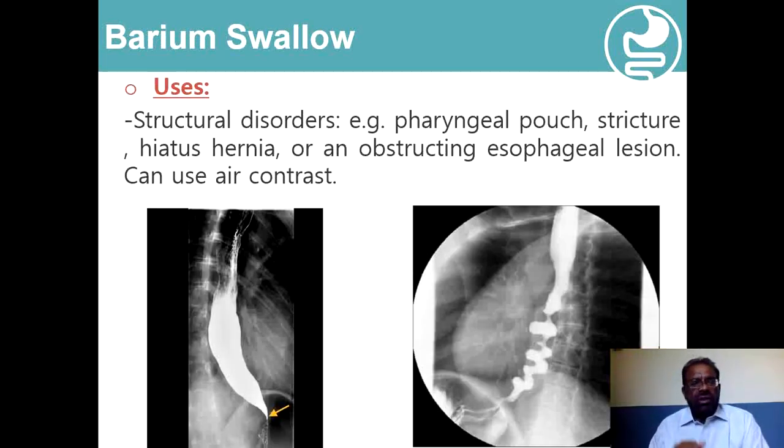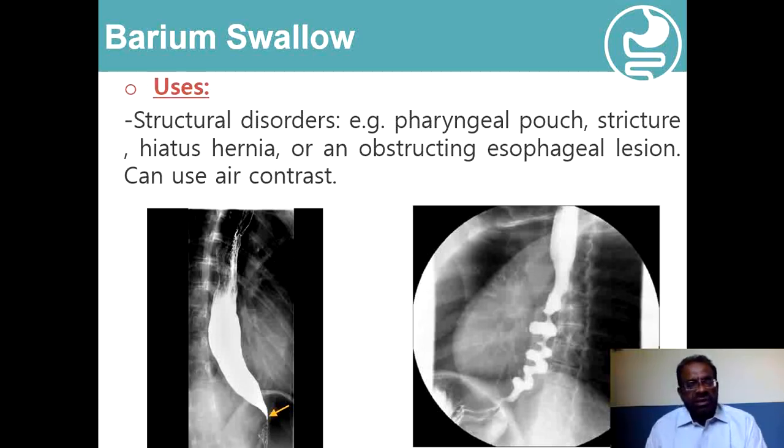Barium swallow is usually very helpful in the evaluation of structural disorders like pharyngeal pouch, the presence of stricture, hiatus hernia, or obstructive esophageal lesions. And we can also use double contrast barium with air for more detailed evaluation of these abnormalities.